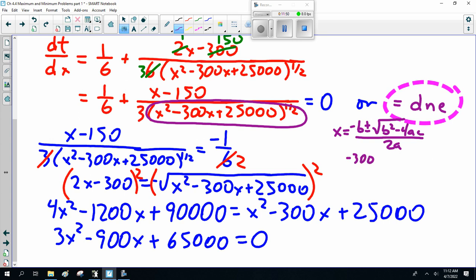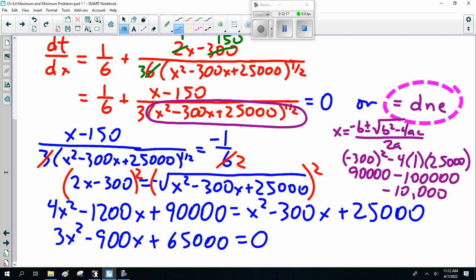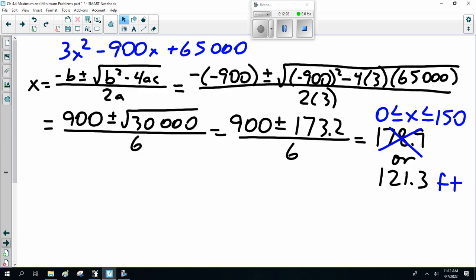Minus 300 squared minus 4 times 1 times 25,000. That is going to be negative: 90,000 minus 100,000 is minus 10,000. No solution. So there are no critical values of x where it doesn't exist. So the only critical value we have is 121.3 feet.